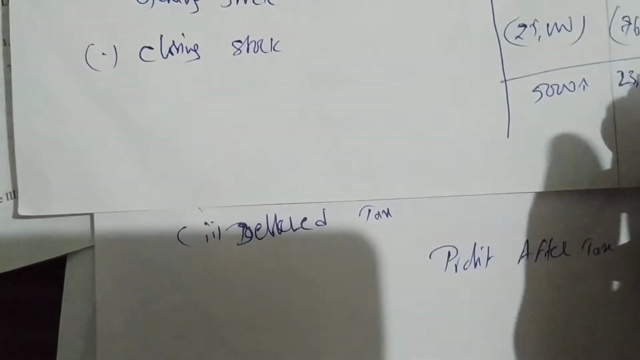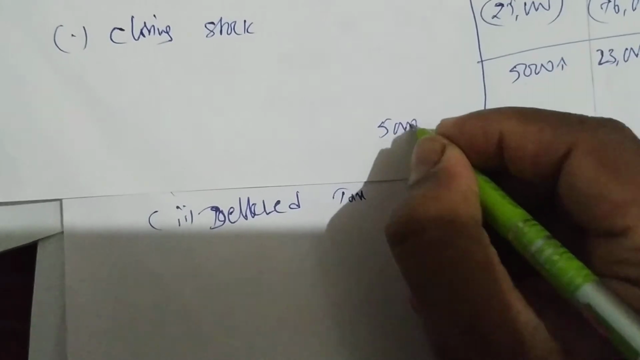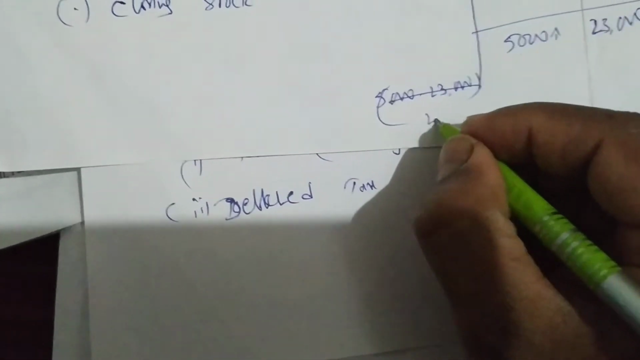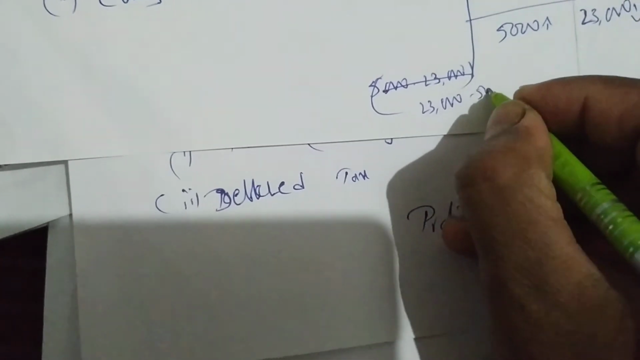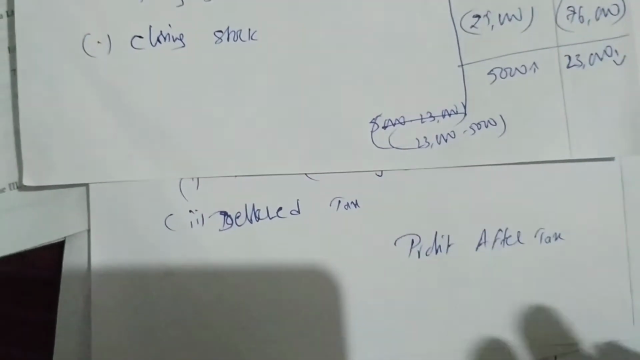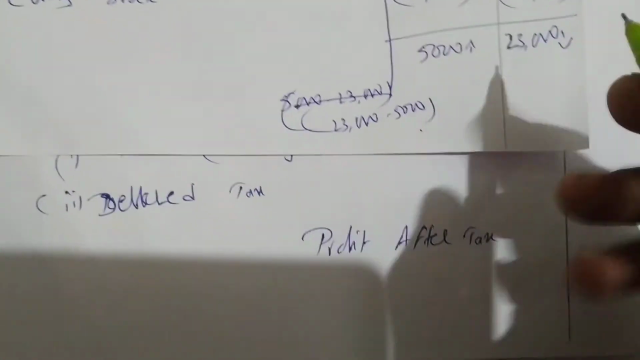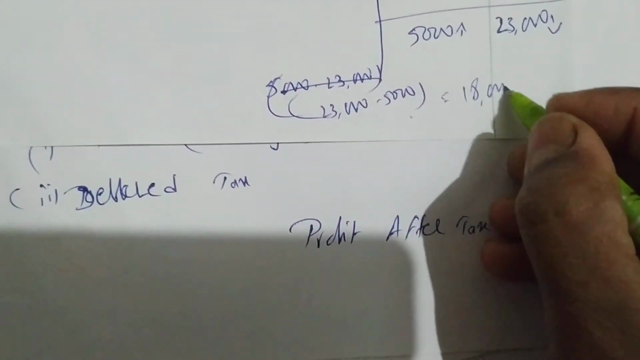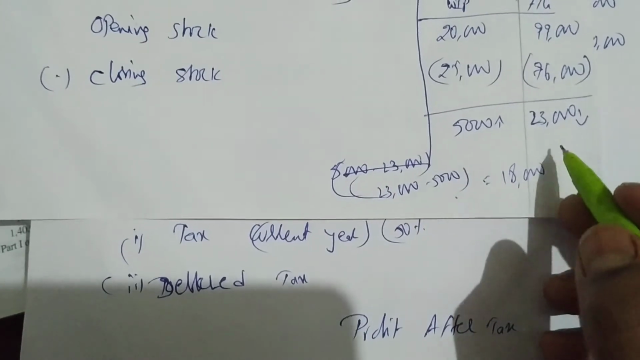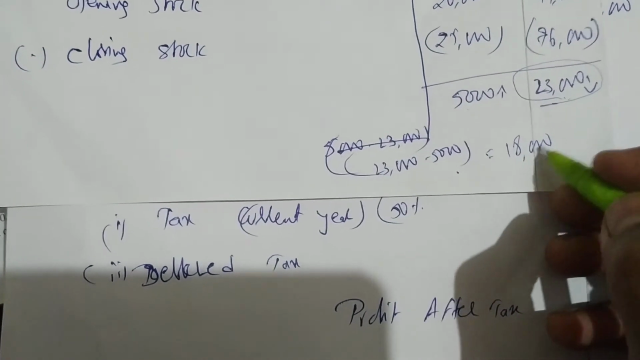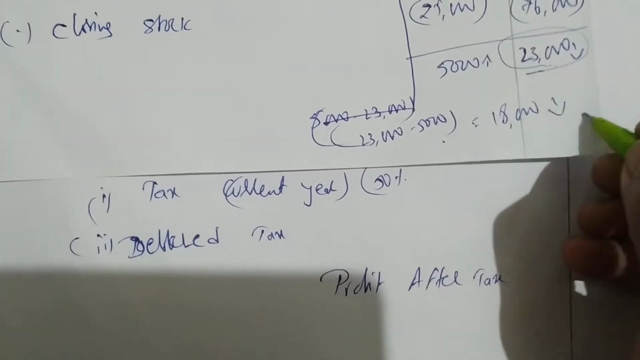So 5,000 minus 23,000, or you can do 23,000 minus 5,000. If both are increasing, then you add. If one is increasing and the other is decreasing, you have to deduct. So 23 minus 5, how much? 18,000. Which is highest? 23,000 is highest. So it is decreasing, sorry, it is decreasing.